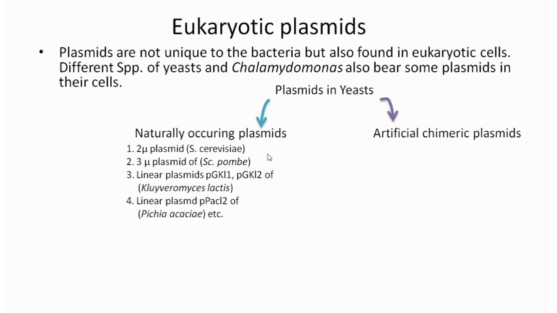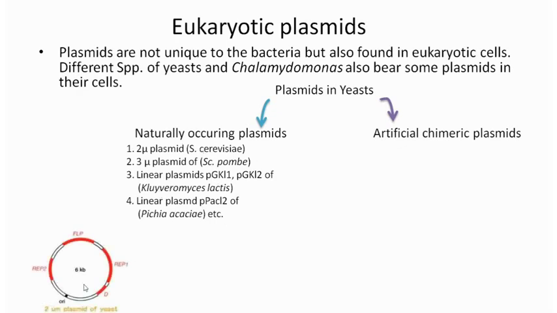and they are called 2-micron because their contour size is about 2 micron. They have also been found in some other species of Saccharomyces, like Saccharomyces italica, Saccharomyces diastaticus, and Torulaspora delbrueckii. They also possess these 2-micron circles within them. There is a 3-micron plasmid also found in Schizosaccharomyces pombe. There are certain linear plasmids, like pGKL1 and pGKL2 in Kluyveromyces lactis, and pPAC1 in Pichia acaciae. So these are the naturally occurring plasmids in yeasts.